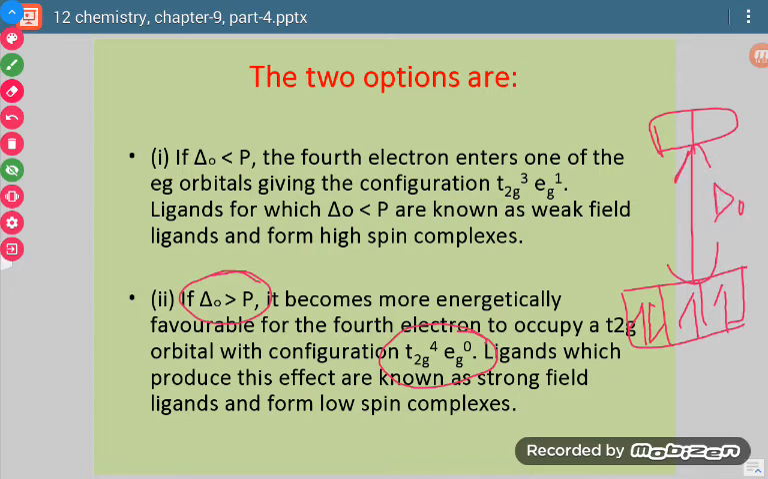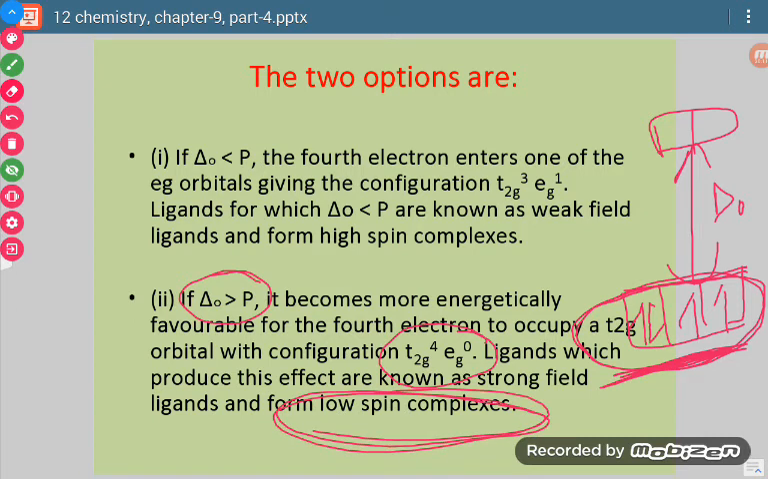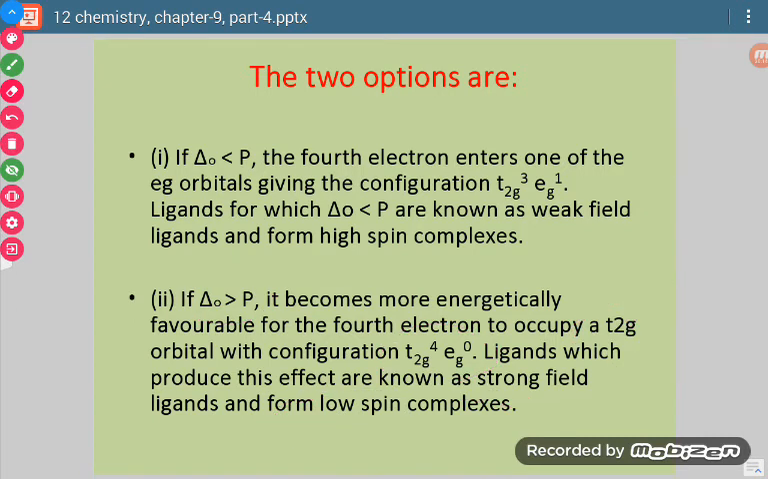Now since this gap is more, it means this was possible for a strong field ligand. If it is a strong field ligand, then what result did we find? We found that pairing was there. If pairing is there, then the number of unpaired electrons is less. If the number of unpaired electrons is less, then it means the complex is a low spin complex. Okay, so these are 2-3 related terms.